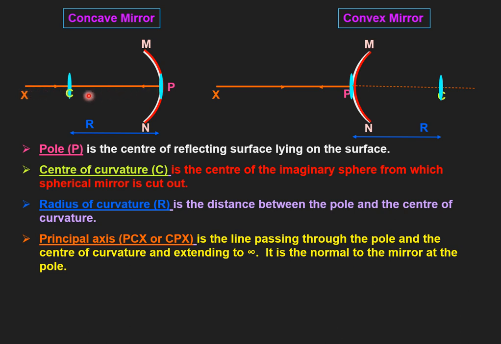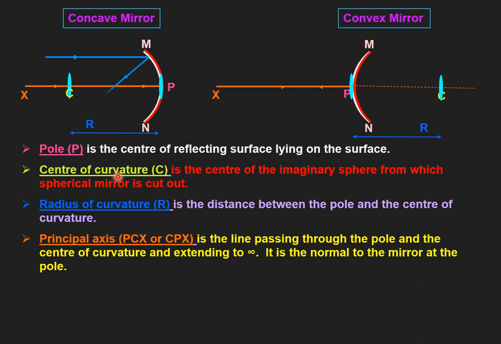So here PCX. What is PCX? It is known as principal axis. In the same way, here also P and C point. So we can draw a line. So it will be what? It will be a principal axis. So as per our requirement, we can extend the line up to infinity. So dear students, principal axis is simply the line passing through the pole and the center of curvature, and we can extend it to infinity. It is always normal to the mirror at the pole. So always it will be normal, means perpendicular to the given mirror. Here as well as here it is perpendicular to the given mirror.